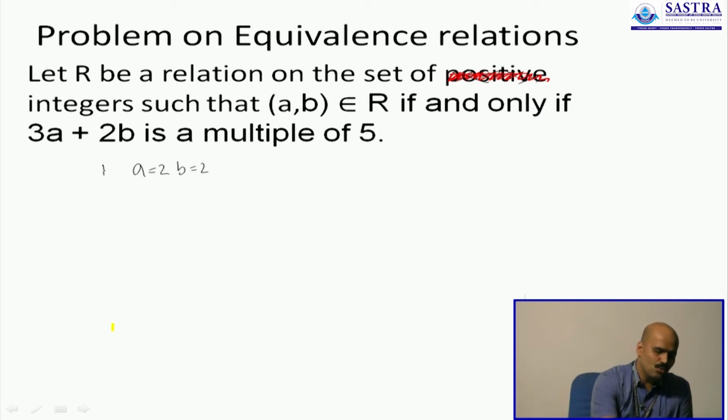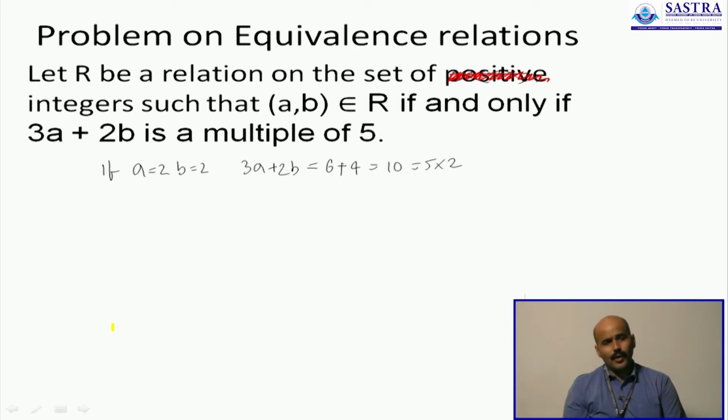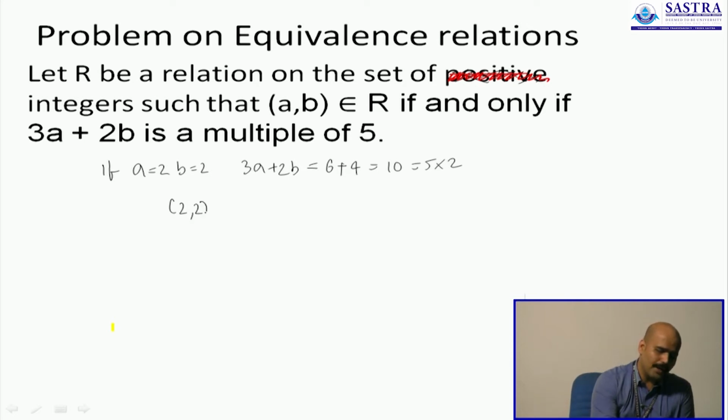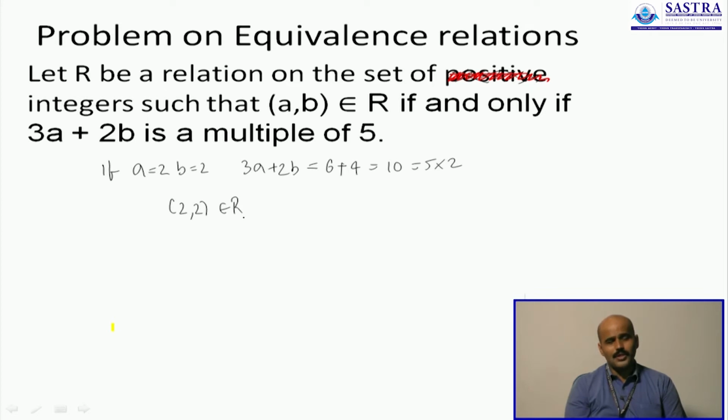If a is 2 and b is 2, 3a plus 2b is 6 plus 4, which is actually 10, which is 5 times 2. Therefore you end up having a multiple of 5. So 2 comma 2 is one ordered pair that is part of the relation.